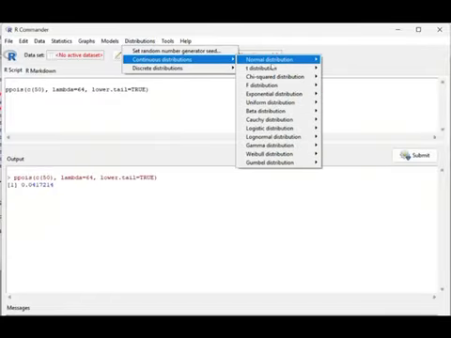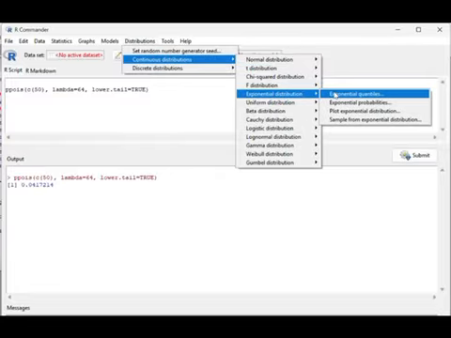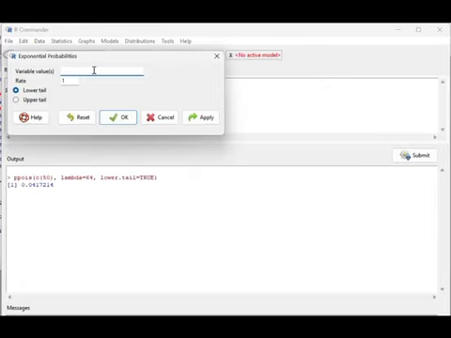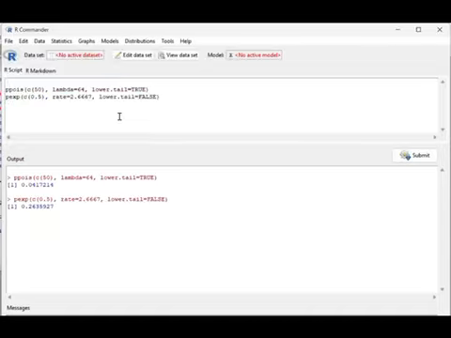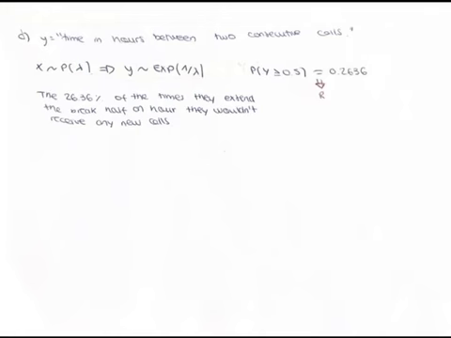In R Commander, we select distributions, continuous distributions, exponential distribution, and exponential probability. Then we input the following parameters: variable value 0.5, rate 64 divided by 24, upper tail. The result gives the probability that the time between calls is greater or equal to 0.5 hours, and the result for this probability is 0.2636. We can conclude that 26.36% of the times they extend the break half an hour, they wouldn't receive any new calls.